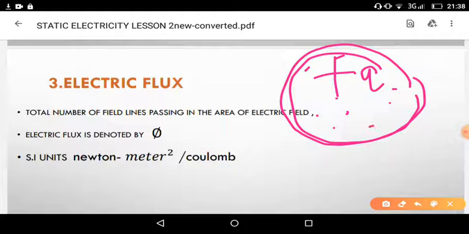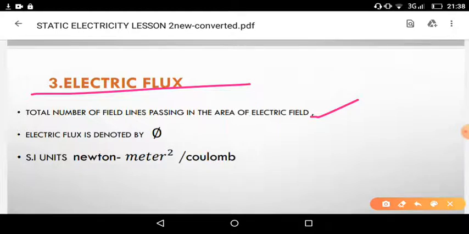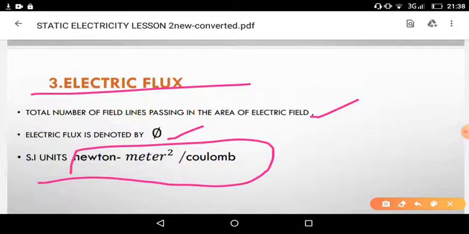Then you can observe the path of the unit positive charge. Many lines can be observed, identified. So the number of lines which are observed in the given area is called electric flux. Flux means total number of lines passing through the electric field. So it is a physical quantity. It's not an imaginary one. We can calculate the number. That number, or flux, is denoted by phi. This is the symbol of electric flux. And electric flux has units also, Newton meter square per coulomb.